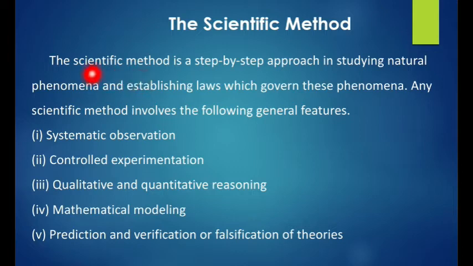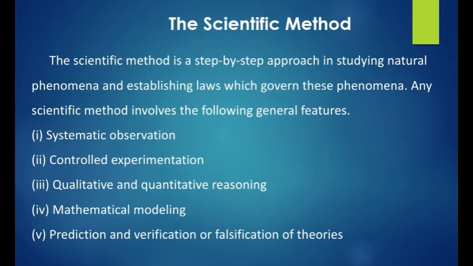Okay. So the definition consists of two parts. The scientific method is a step-by-step approach in studying natural phenomena and establishing the laws which govern these phenomena. This is the definition of scientific method. That means the approaches of science. எப்படி நம்ம ஒரு விஷயத்தை தெரிஞ்சுக்கிறதுக்கான ஒரு டெஃபினிஷன் தான், ஒரு மெத்தடு தான் நம்ம என்ன சொல்கிறோம், சயின்டிஃபிக் மெத்தட் அப்படிங்கிறோம்.